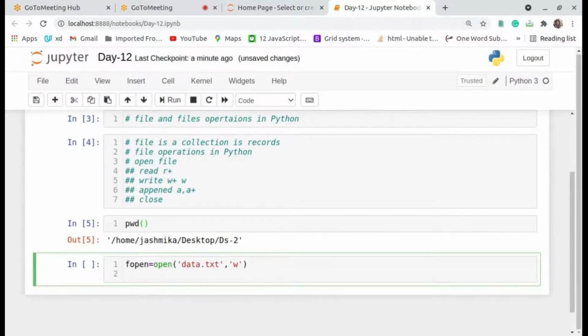Now if you open your files, you have to write something in your files. Now I will move on to how to write the files. I take another variable, f write, equal to f open dot write of data. You can give the data, or else good morning or good afternoon. You can take any data.